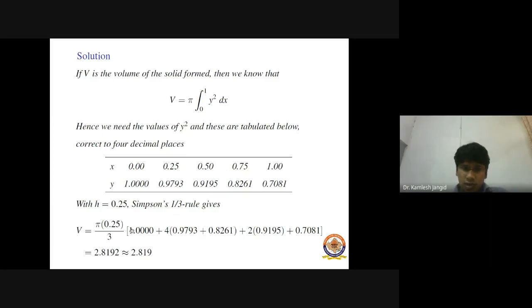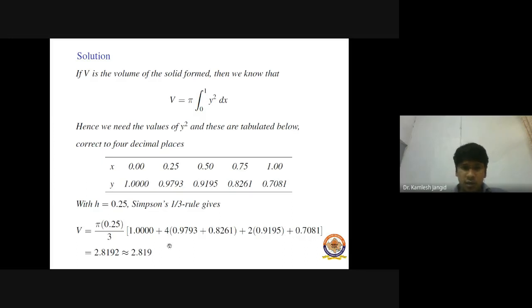So Simpson 1/3 rule is given by this relation. This is pi times, this integral is replaced by h upon 3. h means 0.25 divided by 3. This is our y0 point. It means this one, and this one is the end point.